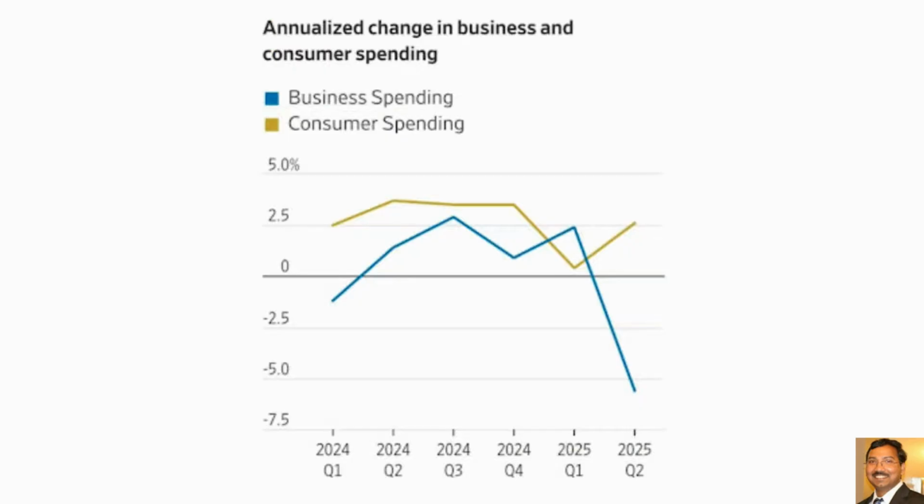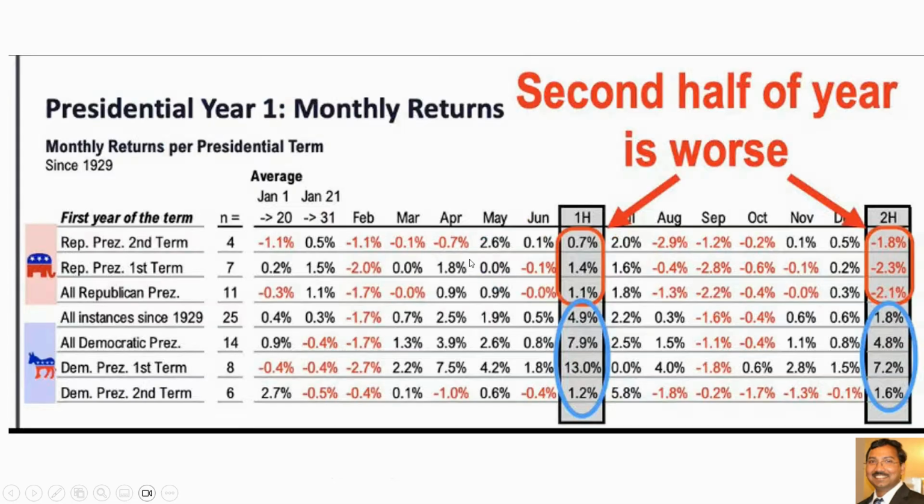And if you see here, the annualized change in business and consumer spending, this is until June 30th, the second quarter of 2025. Business spending is falling like anything, and consumer spending is rising. So this is not a good sign. We know there are a couple of reasons for this: one is tariffs, the other is inflation and all that. But whatever it is, business spending going downside is not a good sign. That's the reason I'm asking how it is going to be in Q3.